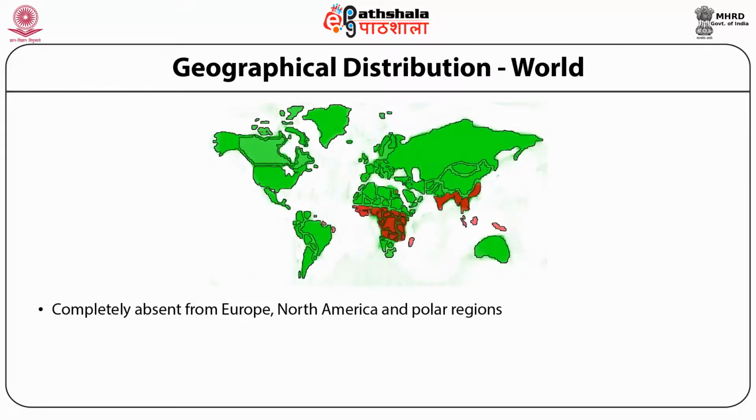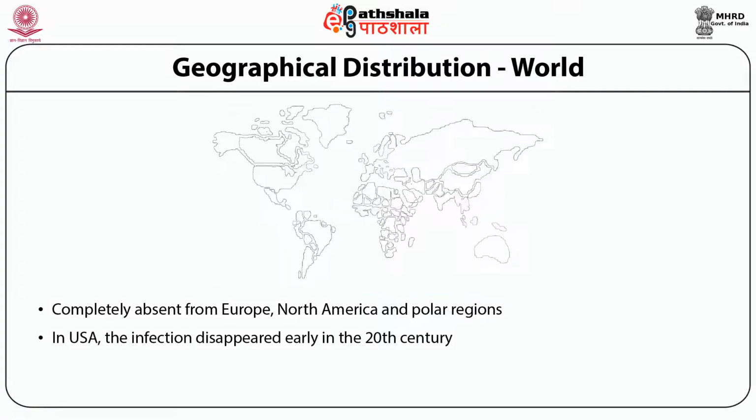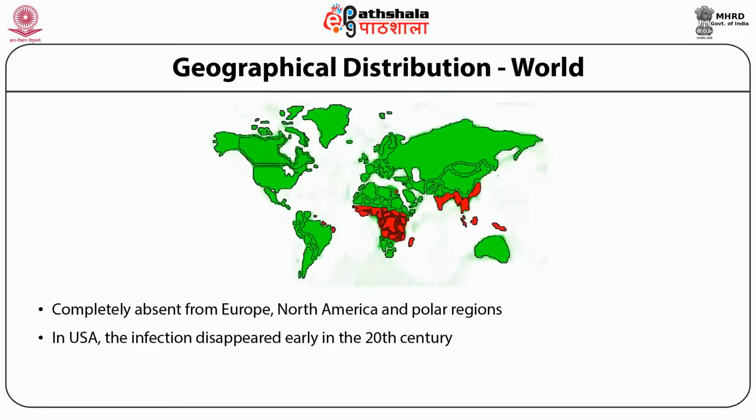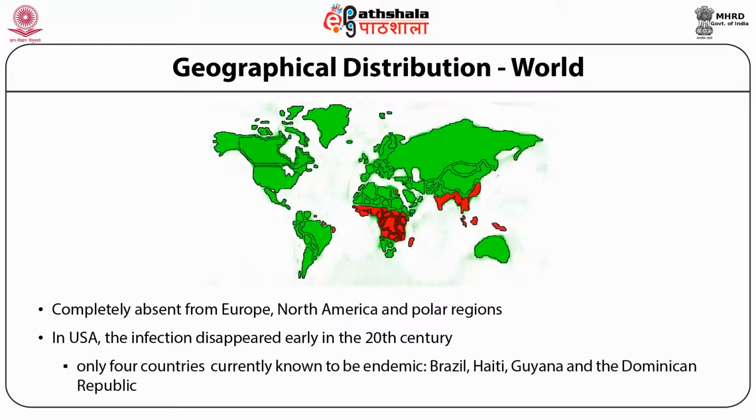Interestingly, the disease is completely absent from Europe, North America, and polar regions. In the United States of America, the infection had disappeared early in the 20th century. There, only 4 countries are currently known to be endemic: Brazil, Haiti, Guyana, and Dominican Republic.